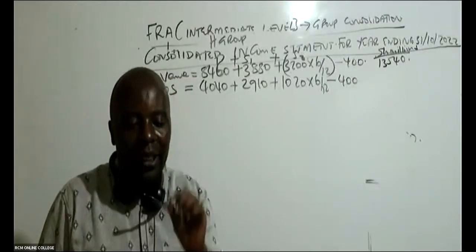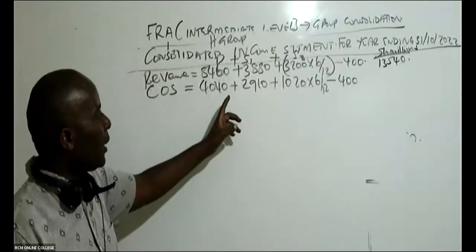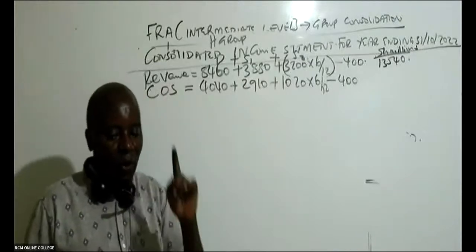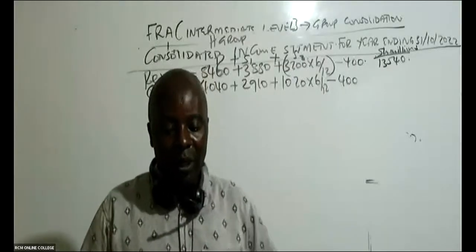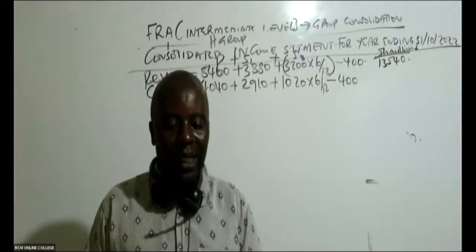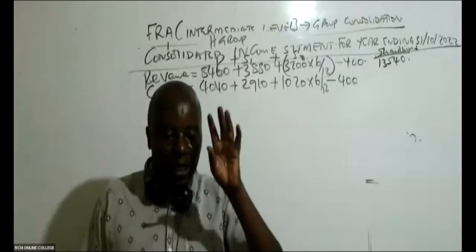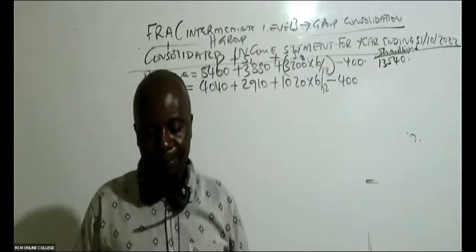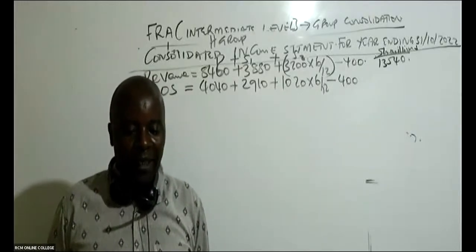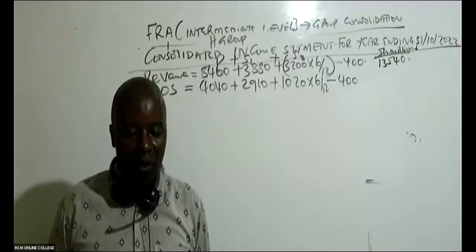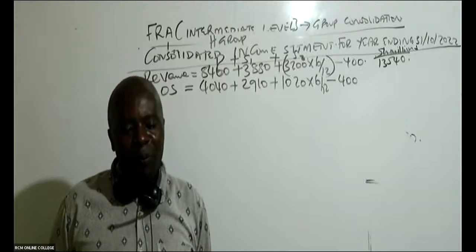And then, ladies and gentlemen, there is another adjustment that we must always remember in the cost of sales. Can somebody give me this other adjustment? There is something that we must always bring in the cost of sales whenever we are consolidating. Remember this, you have a gift, even if it will be just 400 shillings. Yeah, I like what Samuel is telling me there. That's one of them. Then there is something. Yeah, Hope is getting it.